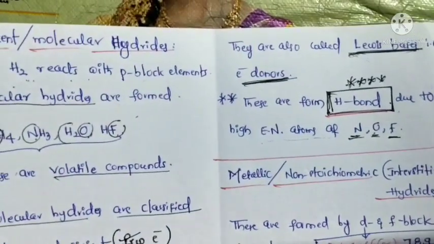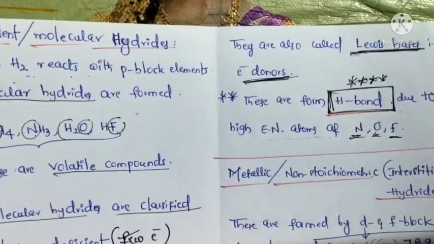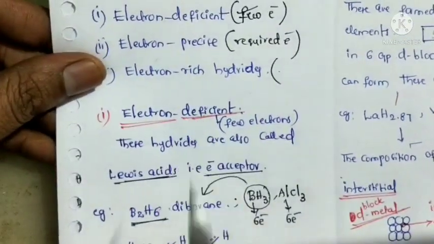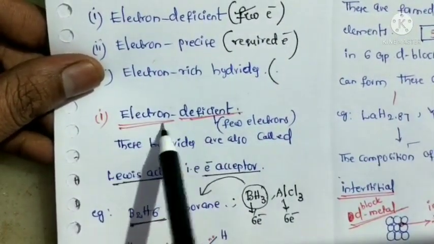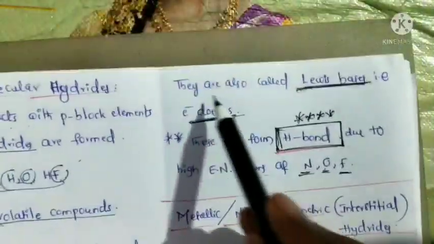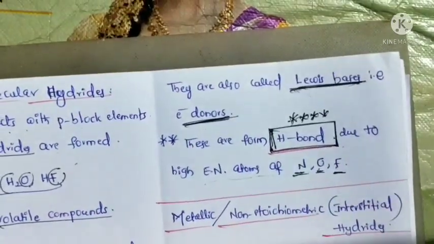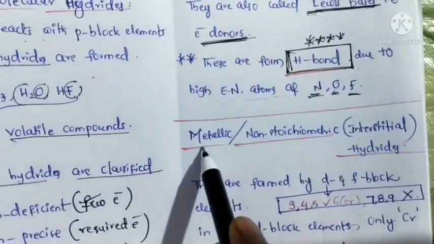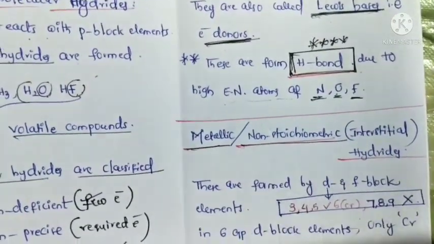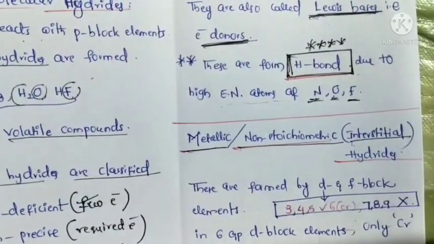Okay, this is the information about covalent or molecular hydrides. In this, electron rich hydrides and electron deficient hydrides are very important, because electron deficient are Lewis acids, that is electron acceptors, and electron rich hydrides are Lewis bases, that is electron donors. Next, the third and last one is metallic or non-stoichiometric or interstitial hydrides.